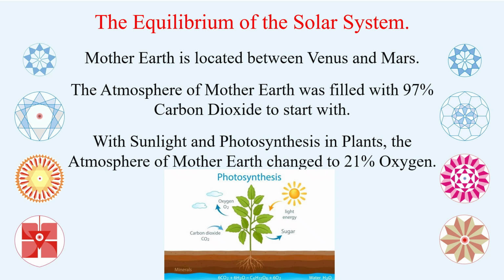Now we come to the equilibrium of the solar system. As I told you, Mother Earth is located between Venus and Mars, agreed. Mother Earth's atmosphere was filled with 97% carbon dioxide to start with, of which I am very convinced. With sunlight and photosynthesis in plants, the atmosphere of Mother Earth changed to 21% oxygen. Now it's very clear.